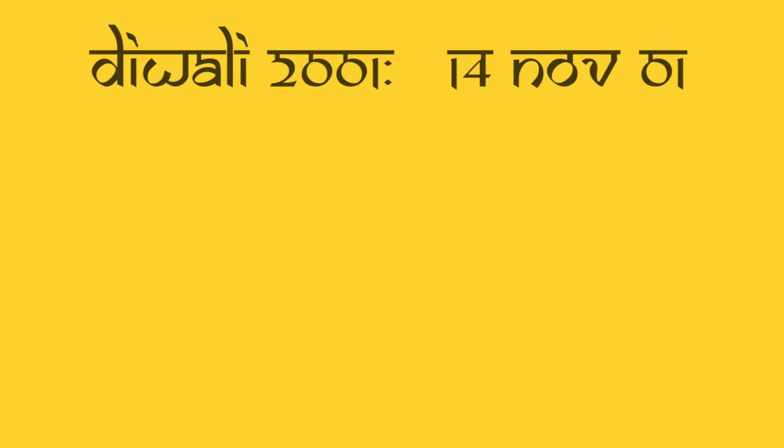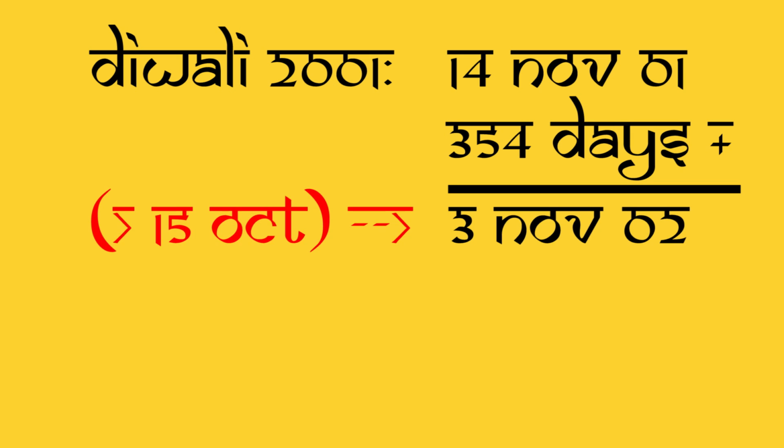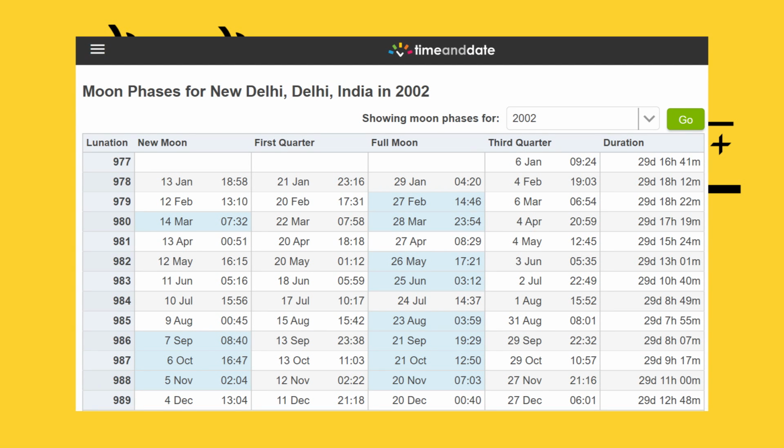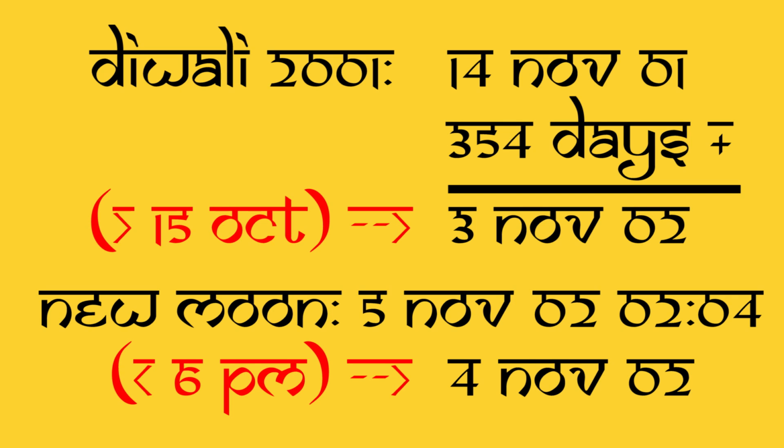For example, based on previous calculations, the Diwali date for the year 2001 is on 14 November, and after adding 354 days, we get 3 November 2002. Checking the closest timing for the next new moon in New Delhi in India, we get 5 November 2002, 2 in the morning. Here is the thing. If the time is before 6 p.m., we will take the new moon to be the day before, which is 4 November 2002. And this is the 2002 Diwali date.